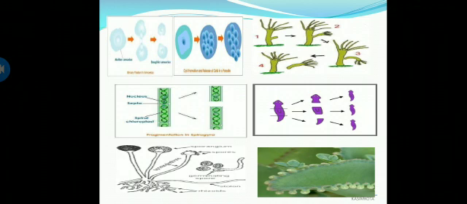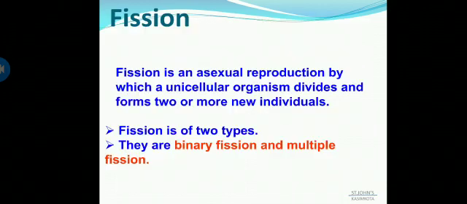Here you can see in the first case, this is fission in amoeba, and multiple fission in plasmodium, budding in hydra, fragmentation in spirogyra, regeneration in planaria, spore formation in rhizopus, and vegetative propagation in bryophyllum. So these are certain examples. Once the topics are explained individually, you'll be understanding the concepts more clearly.